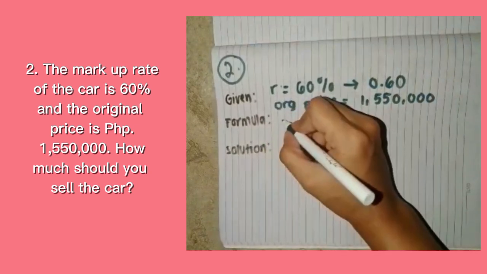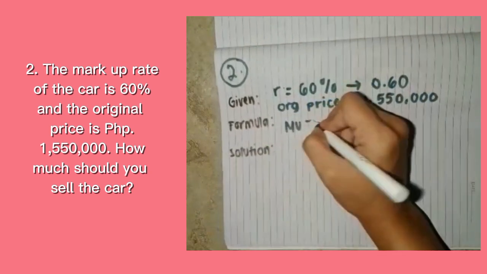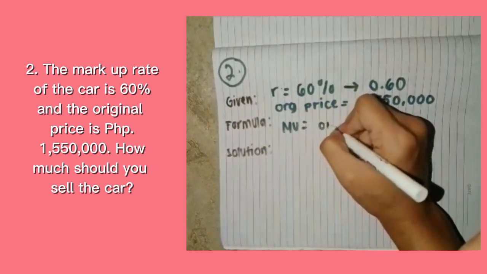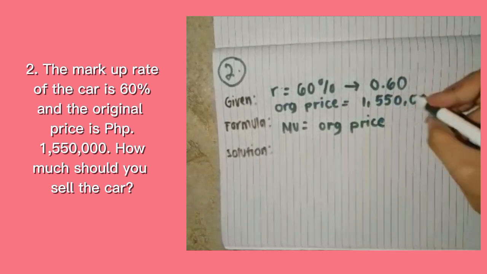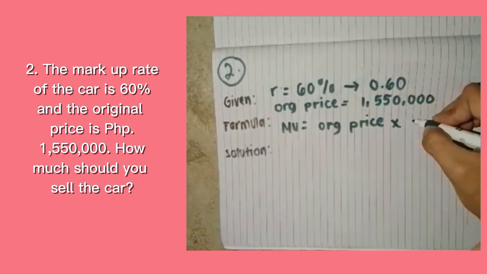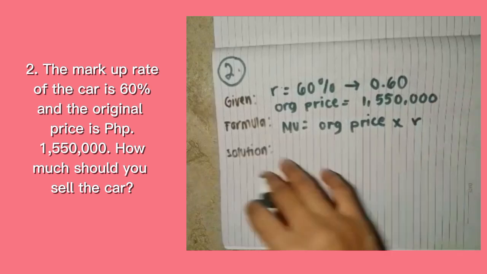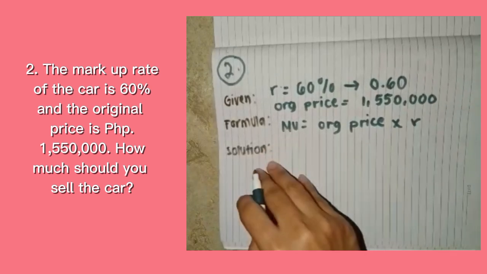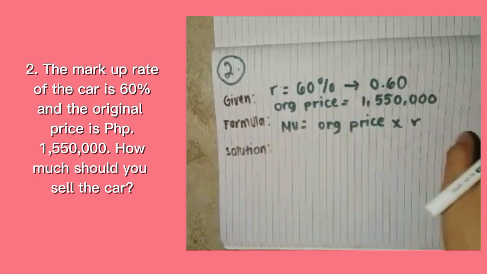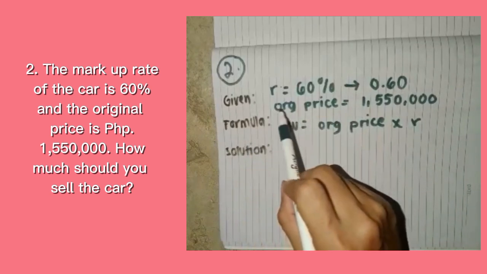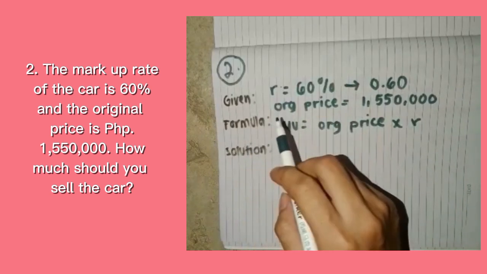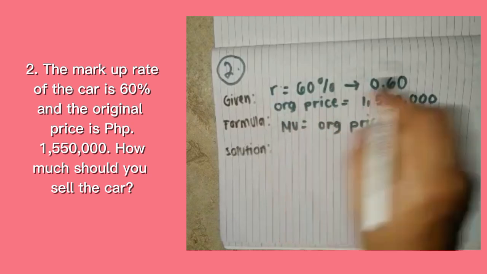And the formula for markup is MU is equal to original price times markup rate, denoted by R. As I said earlier, we are going to find the markup because this is needed to find the value for the selling price.